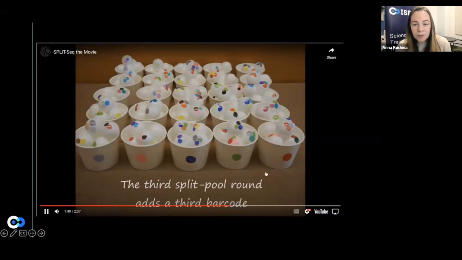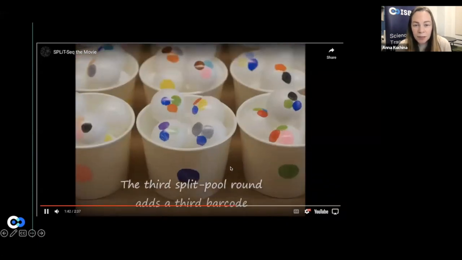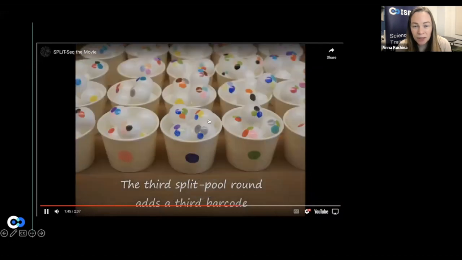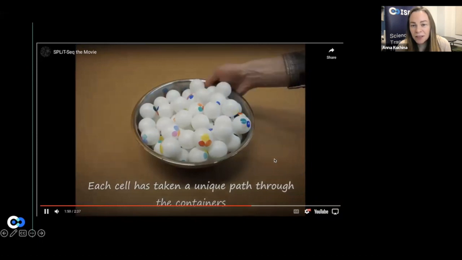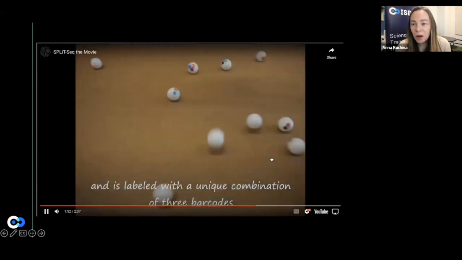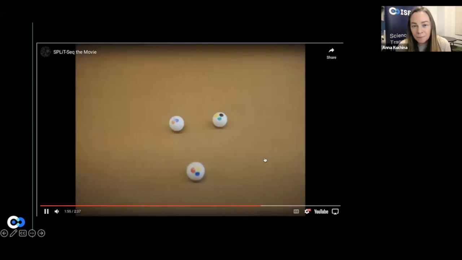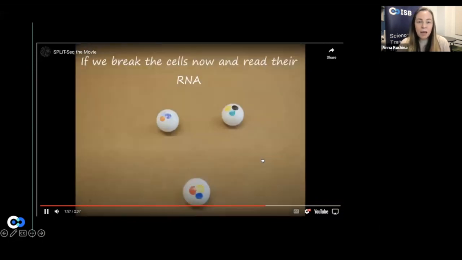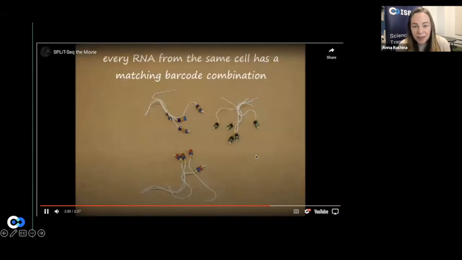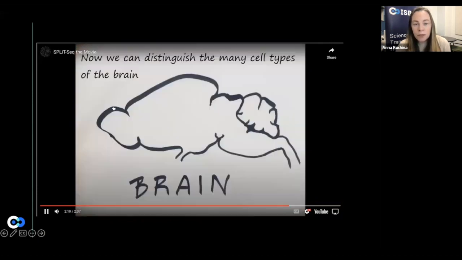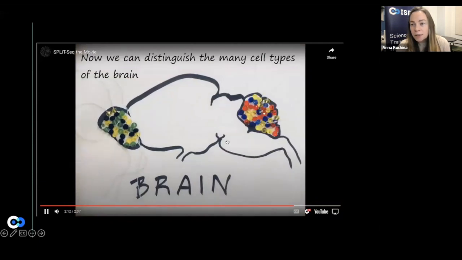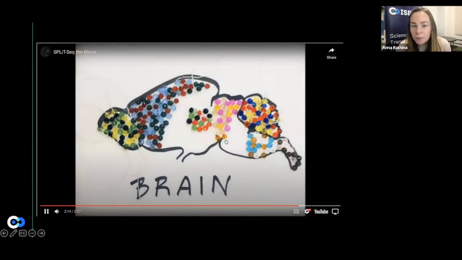Then we can repeat this procedure for the third round of barcoding. And now, after the final split-pool round, we have a 3-barcode combination. You can notice that each cell has taken a unique path through the containers and has acquired a unique combination of the 3 barcodes. So now if I break the cells and isolate the RNA molecules, we can sequence these molecules all together, but then group them easily by the barcode. And now we know what the transcriptome of each cell was by knowing the identity of the cellular barcode.